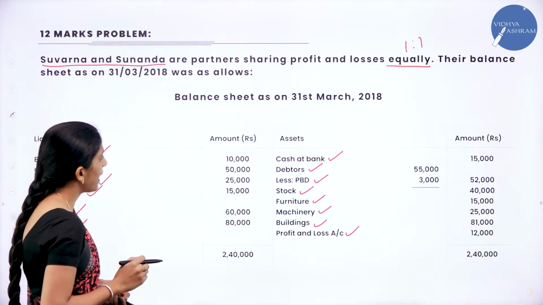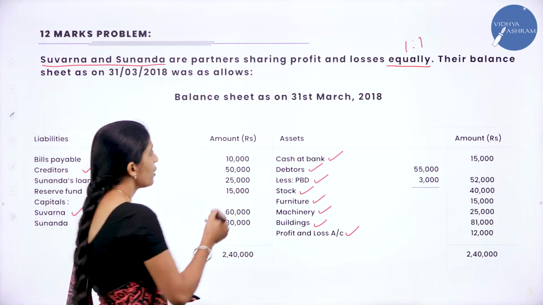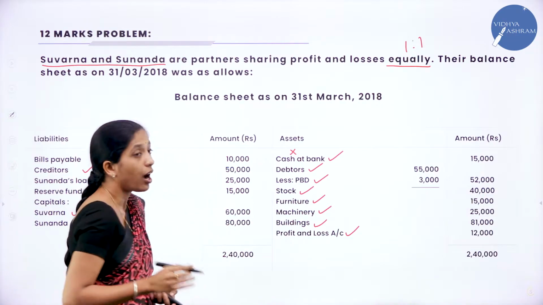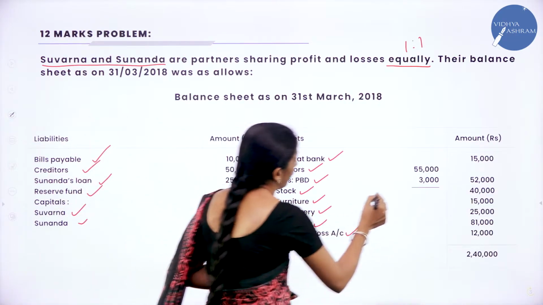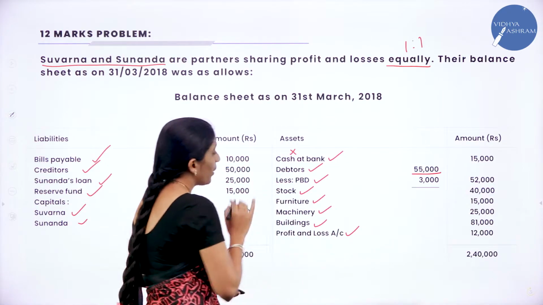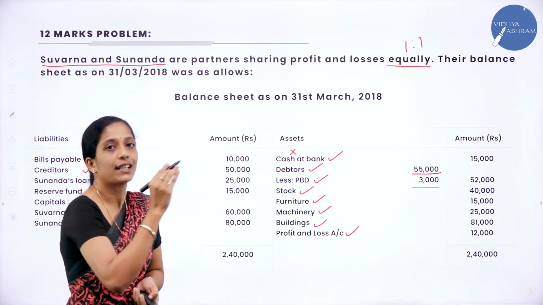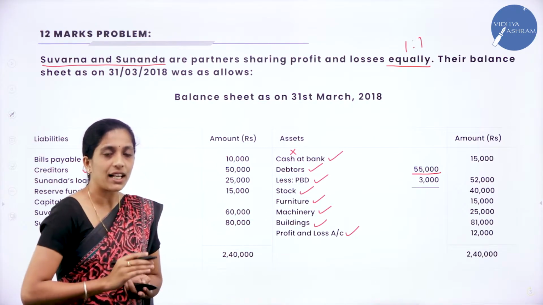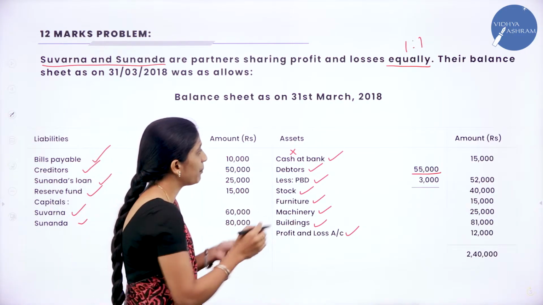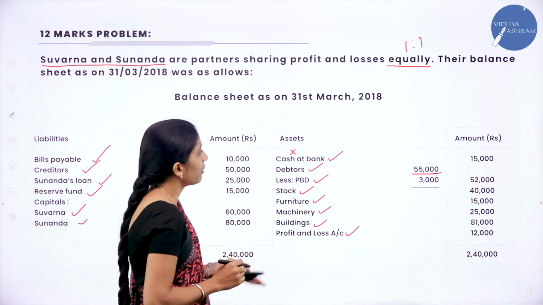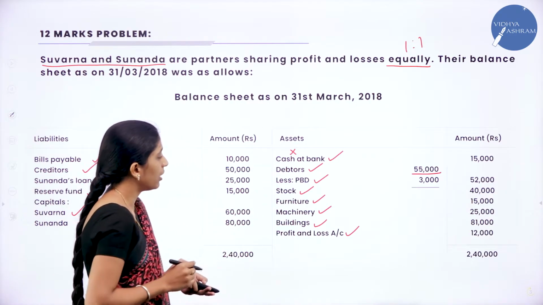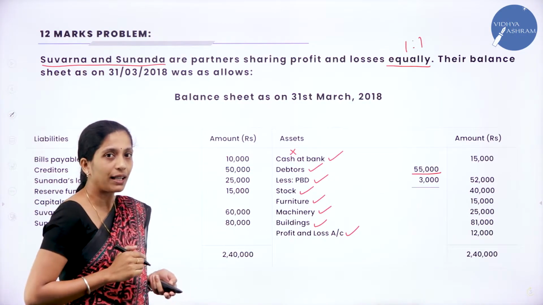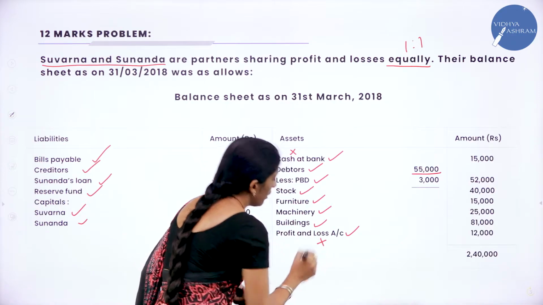Now let us see our balance sheet to see which assets are to be taken. We are not going to take cash at bank. The next one is debtors. How much debtors are you going to take? Only 55,000, whereas PBD you are going to take on the credit side. So on your debit side you will take debtors 55,000, and immediately you will record on the credit side PBD 3,000. Next, stock 40,000, furniture 15,000, machinery 25,000, building 81,000. You will not take the profit and loss account.